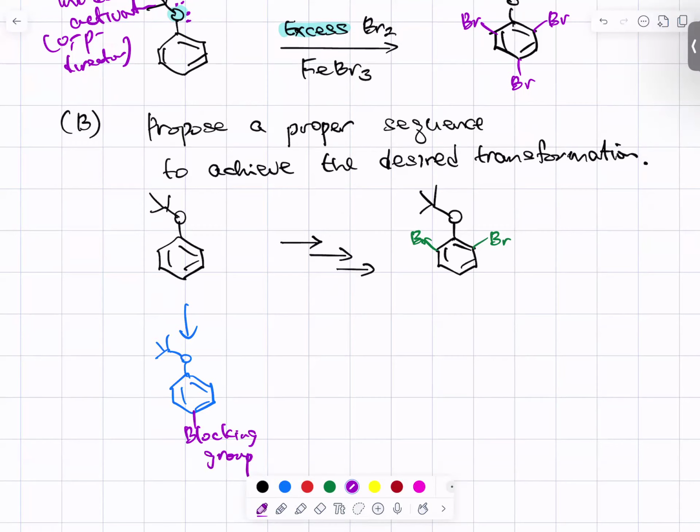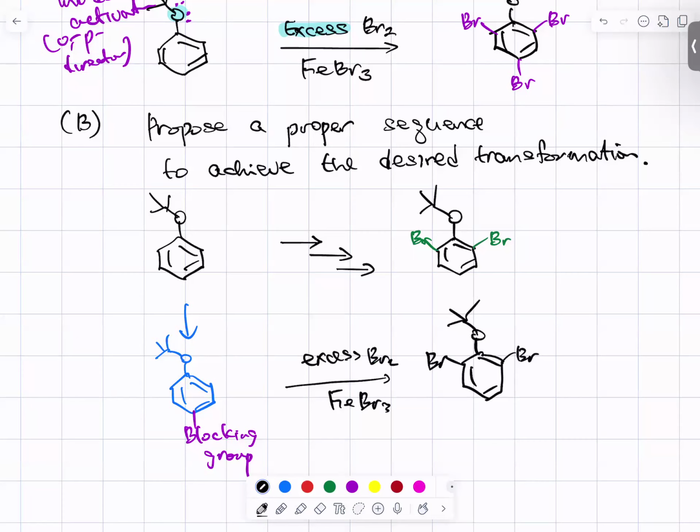Then let's do an excess amount of bromine in the presence of the catalyst, and bromination will occur. But now para is blocked already, so it will be only on the ortho position with respect to this group. And then deblocking.